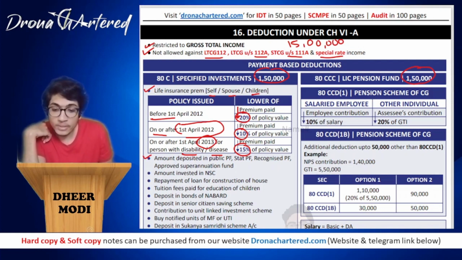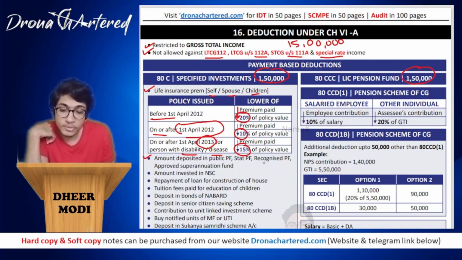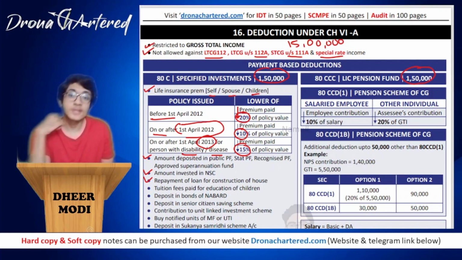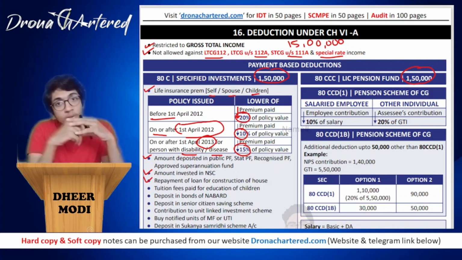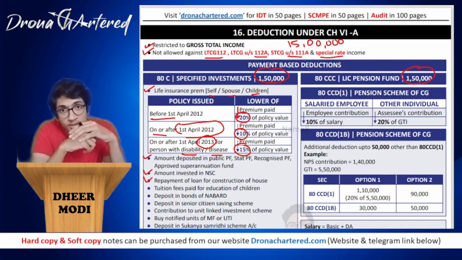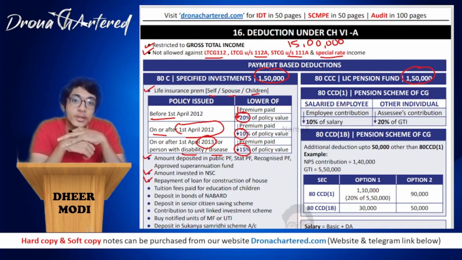Then next is any amount deposited in your public provident fund, statutory provident fund, recognized provident fund, or any approved superannuation fund. Whatever amount you have deposited will be allowed as deduction. Any amount invested in your NSC, that is your National Savings Certificate. Repayment of loan for construction of house. Under this point you have to remember, you will get a deduction if suppose you are constructing any house, you have taken a loan. Now when you repay this loan, whatever payment that you will be doing towards principal, that will also be allowed as a deduction.